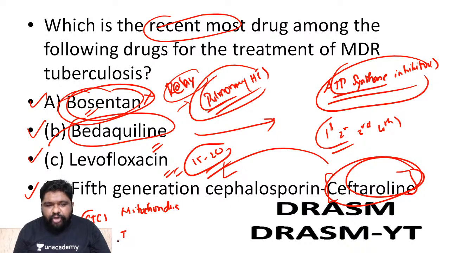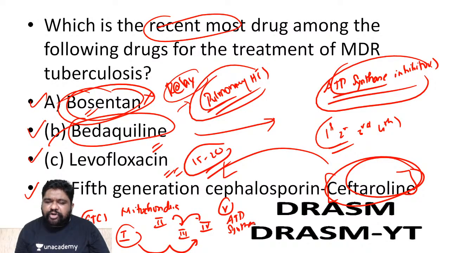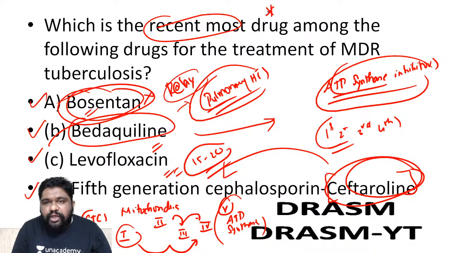We have the electron transport chain present in the inner membrane and intermembrane space combined together. We have complex 1, complex 2, complex 3, complex 4. The flow of electrons is from 1 to 3 to 4 or from 2 to 3 to 4. Now the fifth complex is referred to as ATP synthase complex. Why am I speaking about the electron transport chain in a bacteria? Remember, MTB is the gold standard aerobic bacteria.